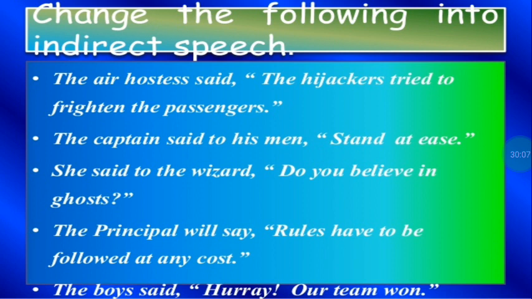Now this is an extremely important topic. If you understand this topic well, children, it is important right from the 8th standard till the 12th standard. If you understand and master this topic well, then it will help you to get marks easily, and it will also help you to put things in your own words. Whatever another person speaks, it will help you to understand the rules for writing it in your own words.